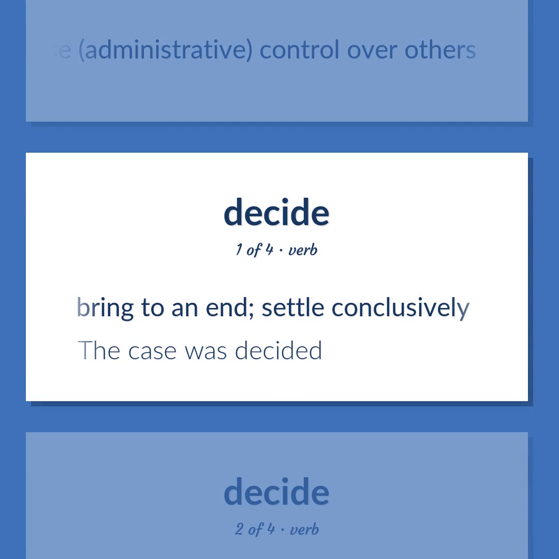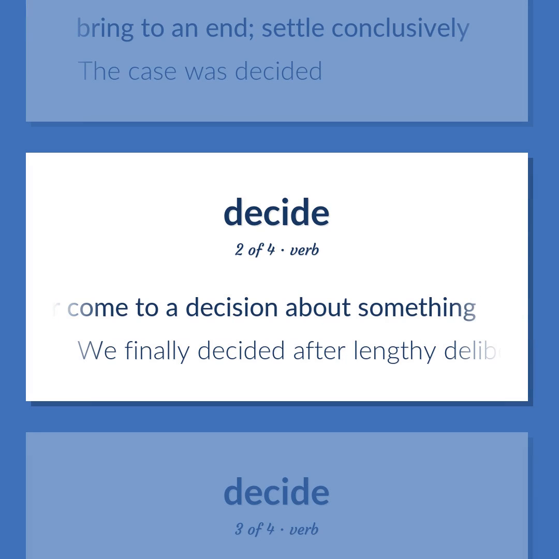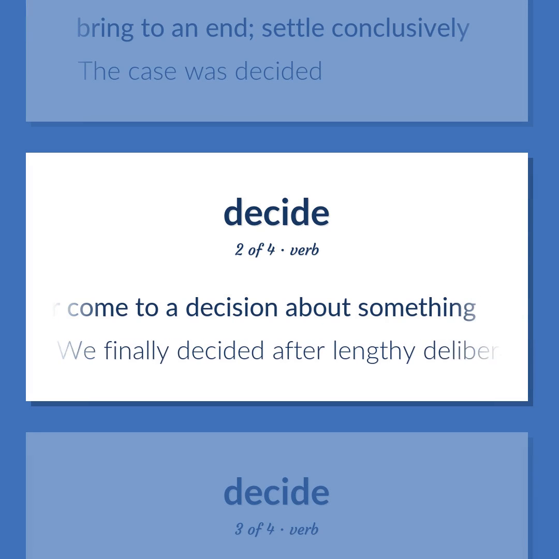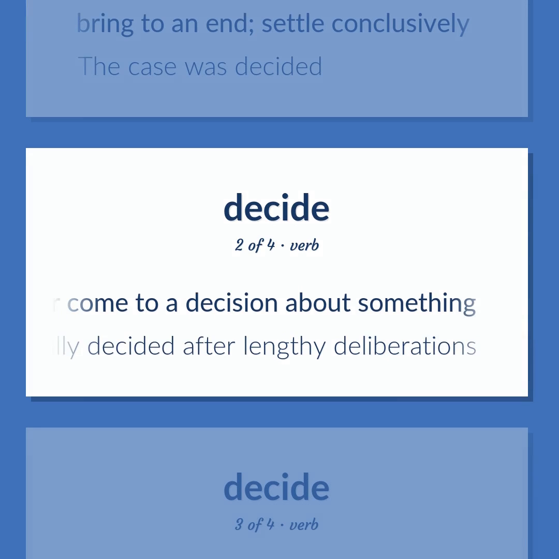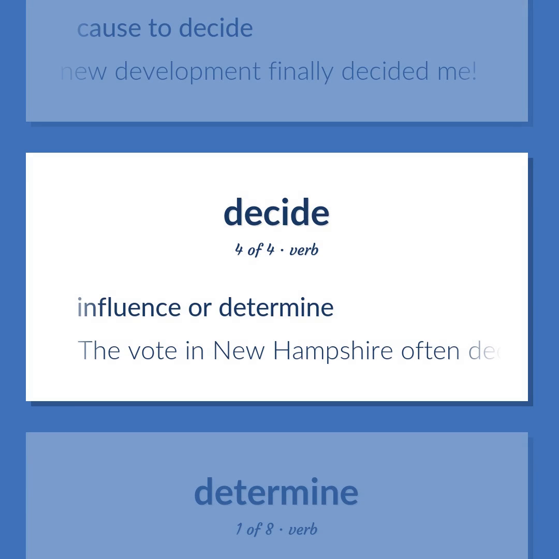Bring to an end, settle conclusively. The case was decided. Reach, make, or come to a decision about something. We finally decided after lengthy deliberations. Cause to decide. This new development finally decided me. Influence or determine.